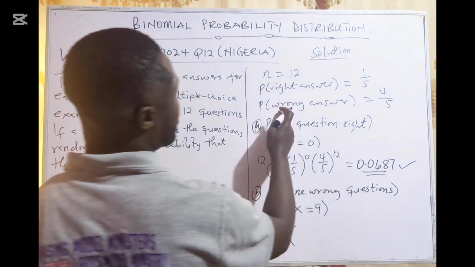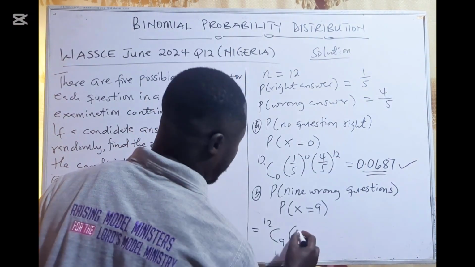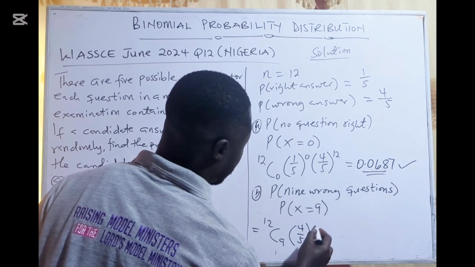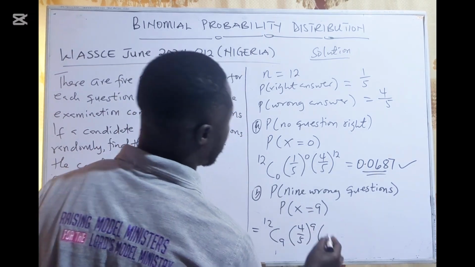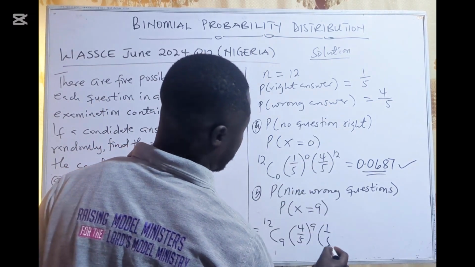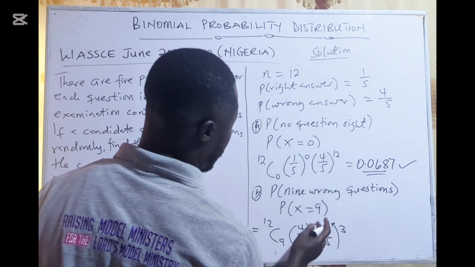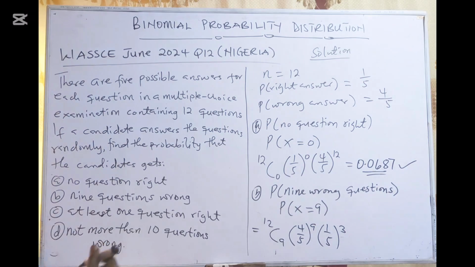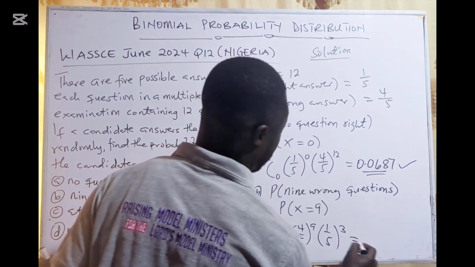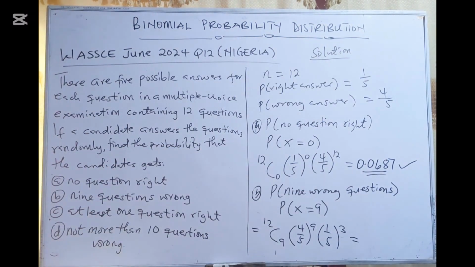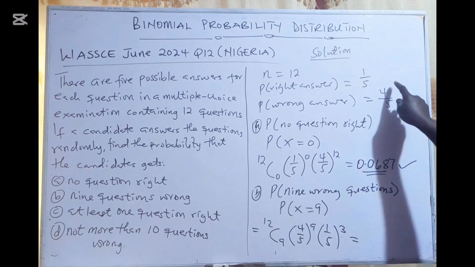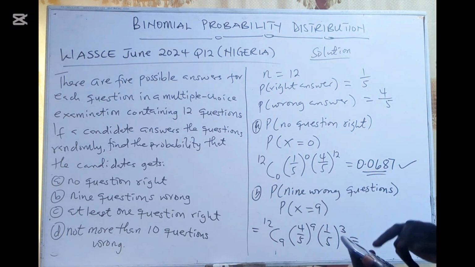So the probability of wrong answer is 4/5. He's going to get 9 wrong, and if 9 is wrong, then 3 is going to be correct. So 9 plus 3 is going to give me the 12. I believe you get it. So 9 will be wrong, and the wrong is 4 out of 5.